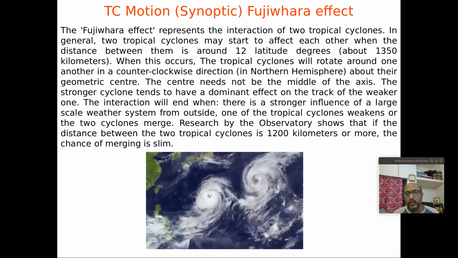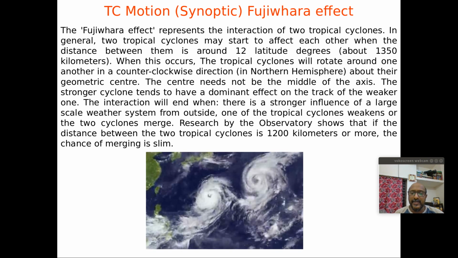That means the circulations of these two cyclones will interact with each other, and at the center there will be a common point of interaction. It interacts like a dipole, and mostly this interaction happens if two of these systems come closer, if the distance between the two systems is below 1200 kilometers, so that they will interact.